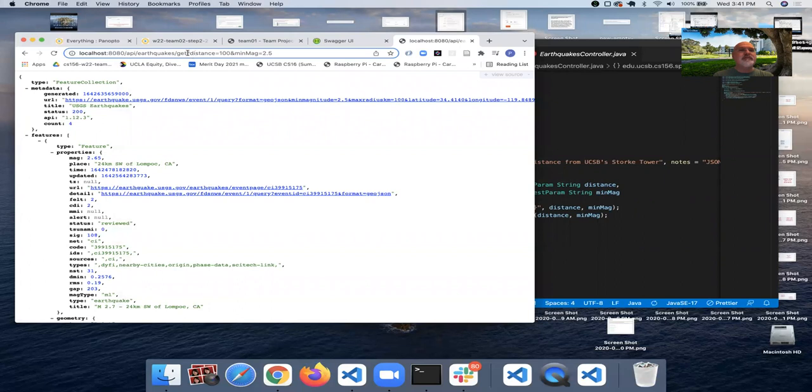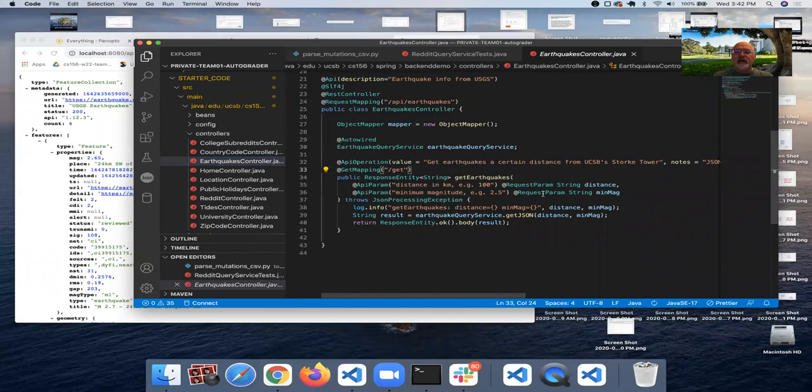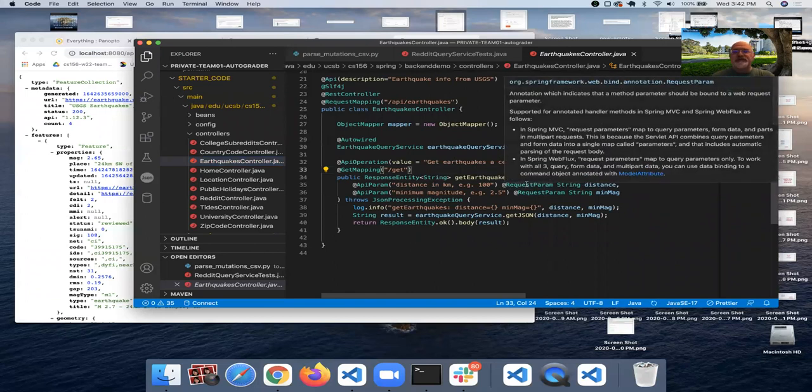Everything after the question mark in a URL, these are query parameters. If you have multiple ones, they're separated by ampersands, like this and sign here. And then it's a key and values separated by equal signs. So distance equals 100, that's the first query parameter. Min-mag equals 2.5, that's the second query parameter. A request parameter in this is another name for the query parameter.